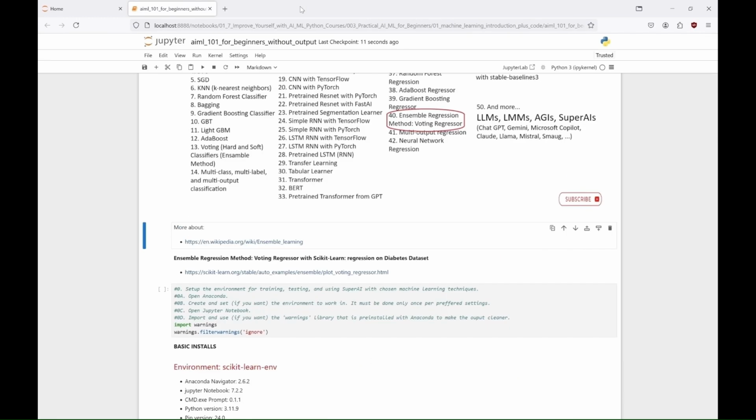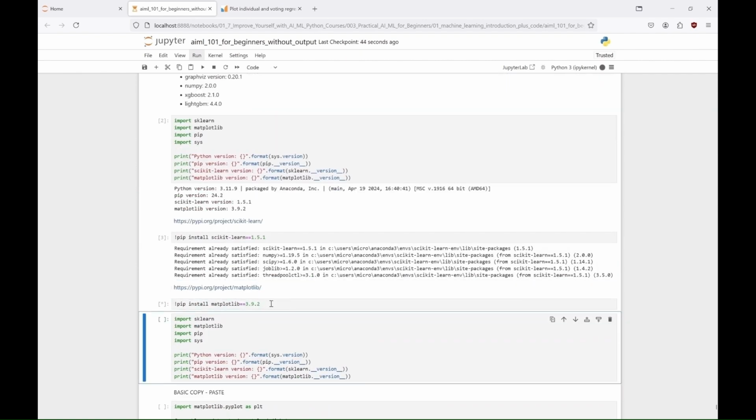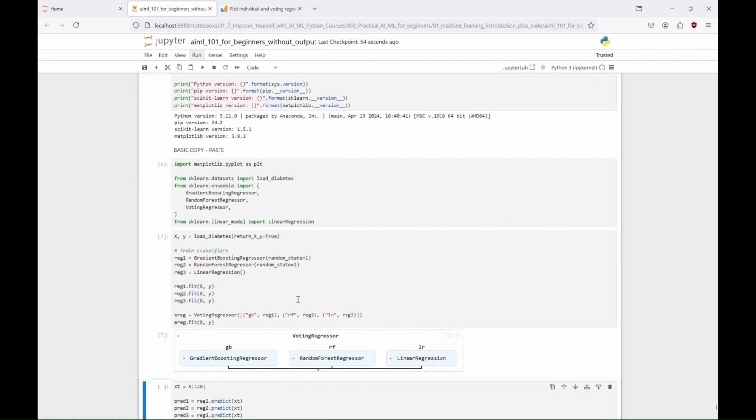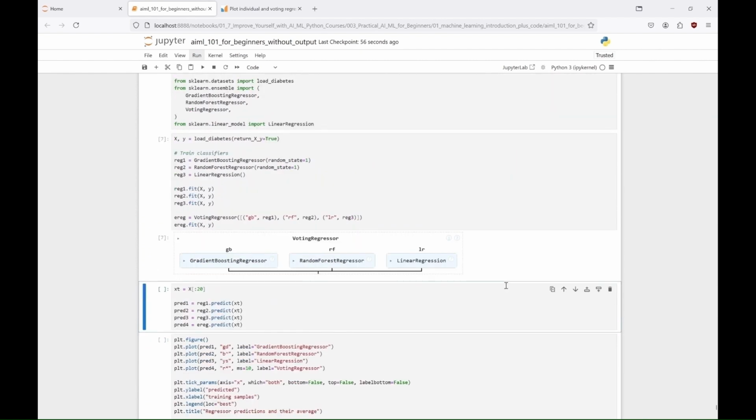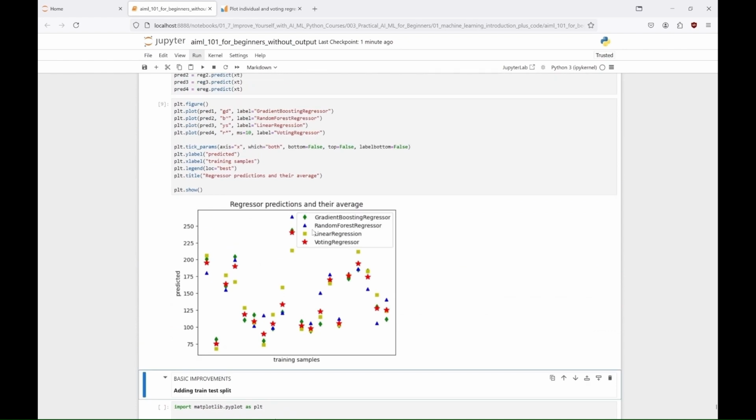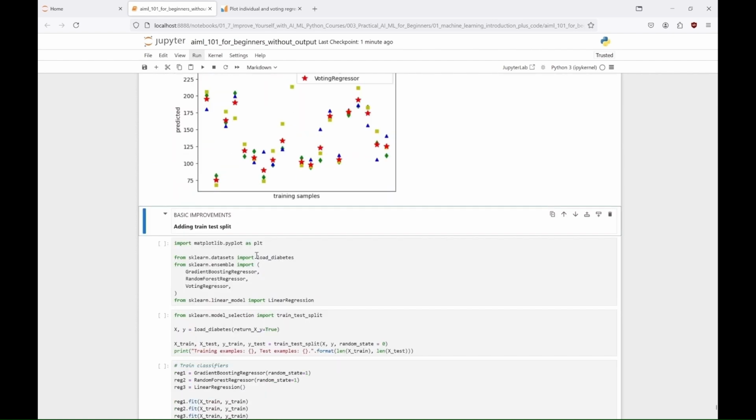Our next model is an ensemble regression method. In these two examples from Scikit-learn's site, we train and compare the performance of 3 regression models: gradient boosting regressor, random forest regressor, and linear regression, on the diabetes dataset. In the first example, we visualize the predictions for the first 20 samples from each model, along with those from a voting regressor that combines their predictions.